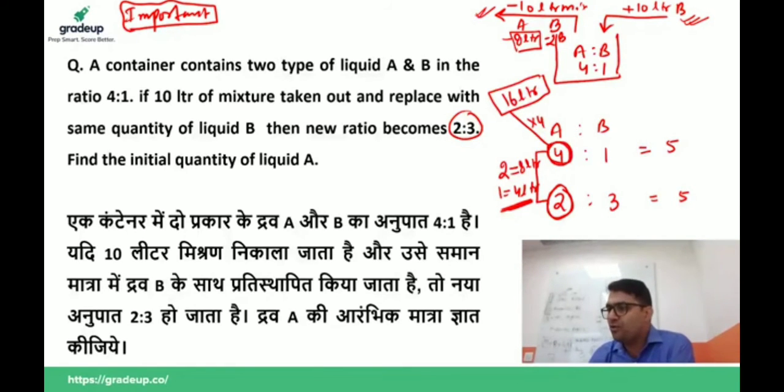Yes Avinash, we can also do it by B, there is no problem. If B is 1 unit initially, now B is 3 units, then B increased by 2. Here we notice that B is taken out by 2 liters and 10 liters is added, so finally B is added with 8 liters. This is the same. There is no problem.